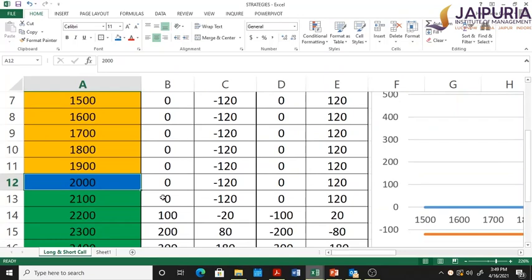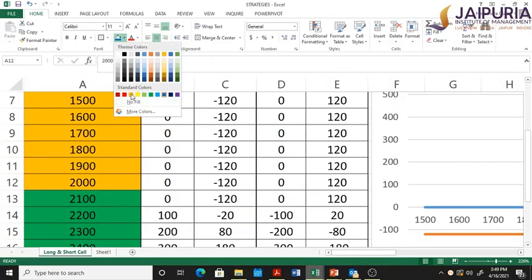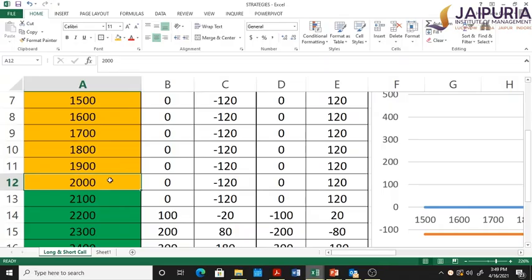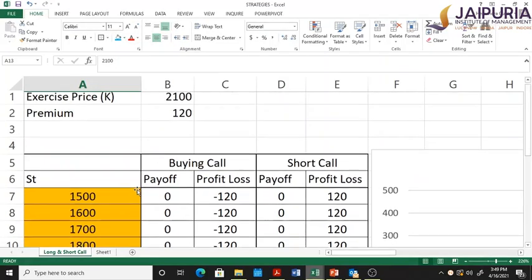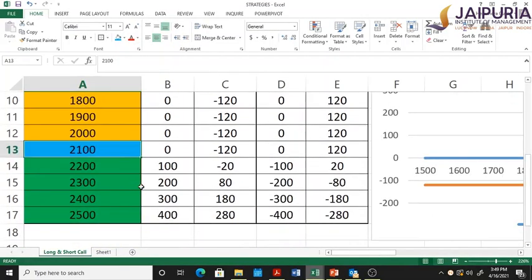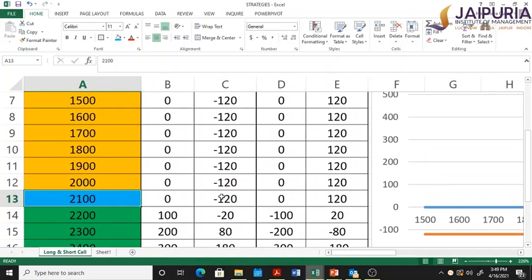So when will the call option exercise start? You can see here, it starts at 2100 rupees. Till level 2000, it did not make sense for a buyer of a call option to exercise. At 2100 rupees, whether he exercises the call option or not doesn't make a difference, but even then he will end up losing 120 rupees as the premium.